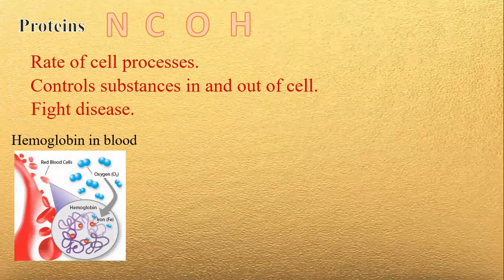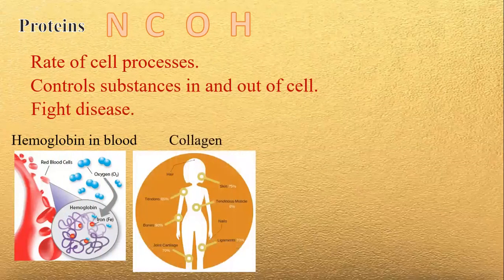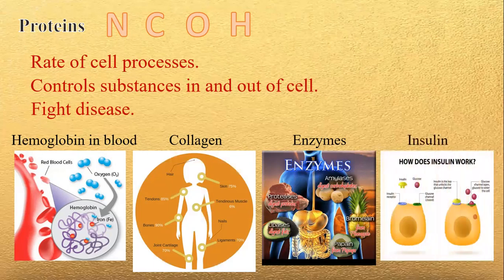Hemoglobin serves as the carrier of red blood cells in all parts of the body. The second is the collagen, which is responsible for growth of some body parts such as the hair and nails. Thirdly is the enzyme, which serves as the catalyst for chemical reaction. And lastly, the insulin, which balance the level of sugar in our body.